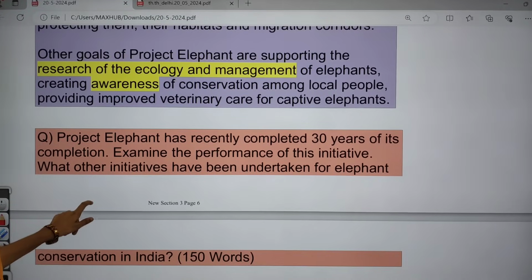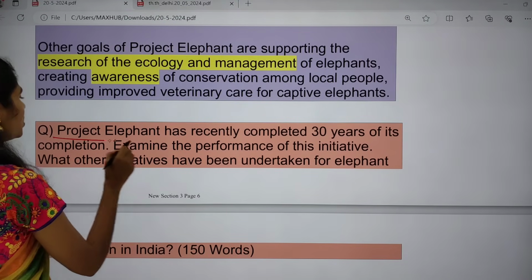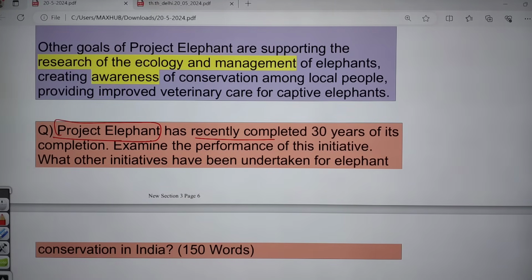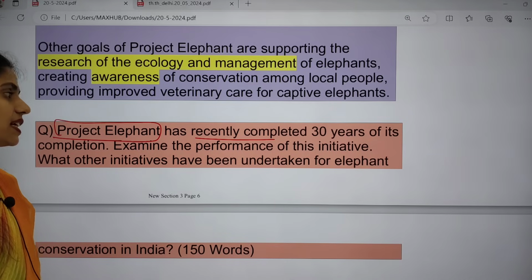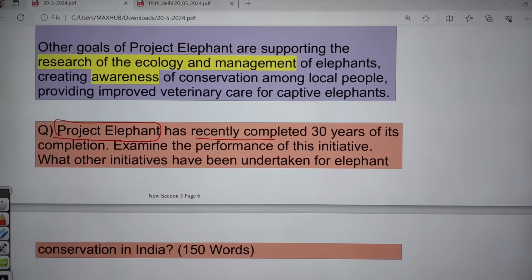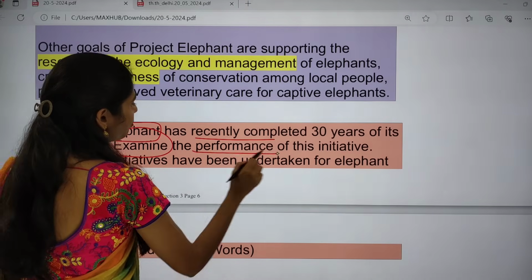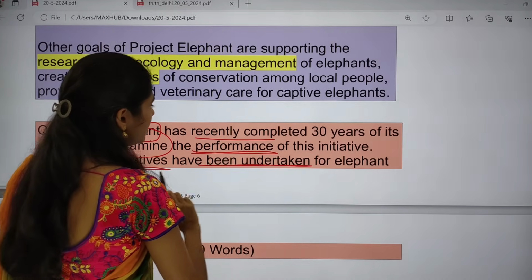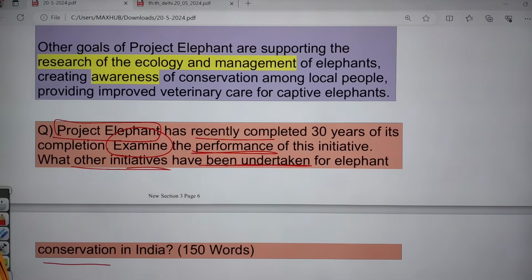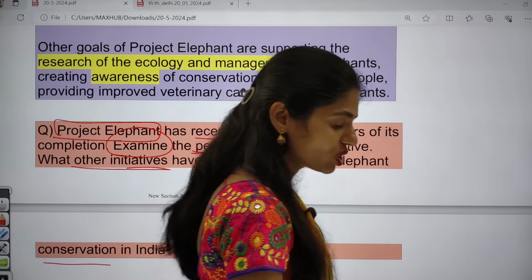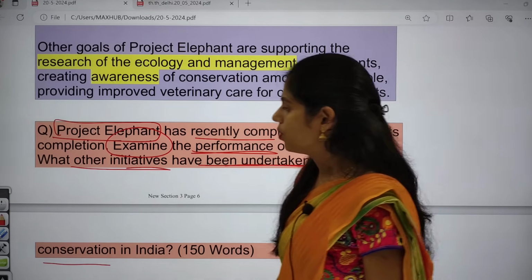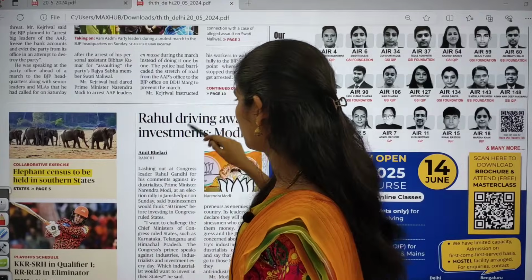And now I want to give you one mains question. Project Elephant has recently completed 30 years. So examine the performance of this initiative, and what other initiatives have been undertaken for elephant conservation in India. Try to write an answer for this question. Don't forget to write an answer. Clear? And now let us see the next topic.